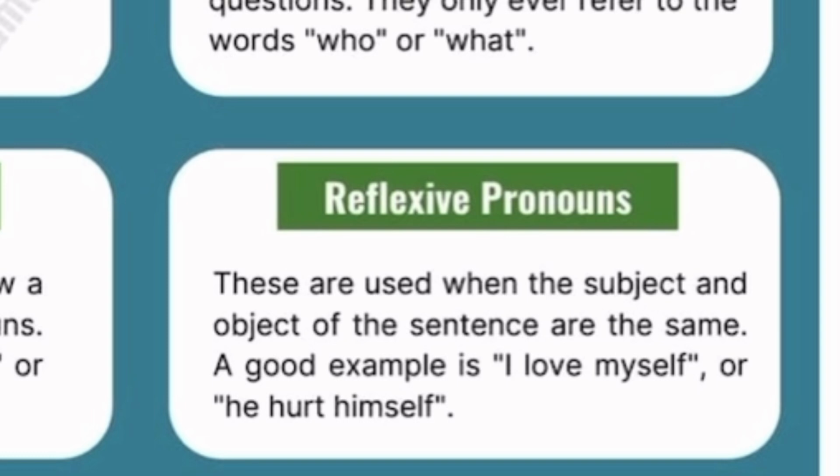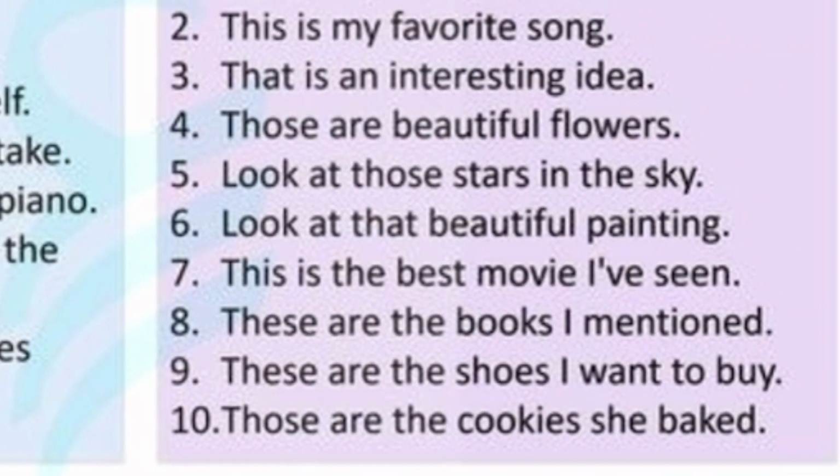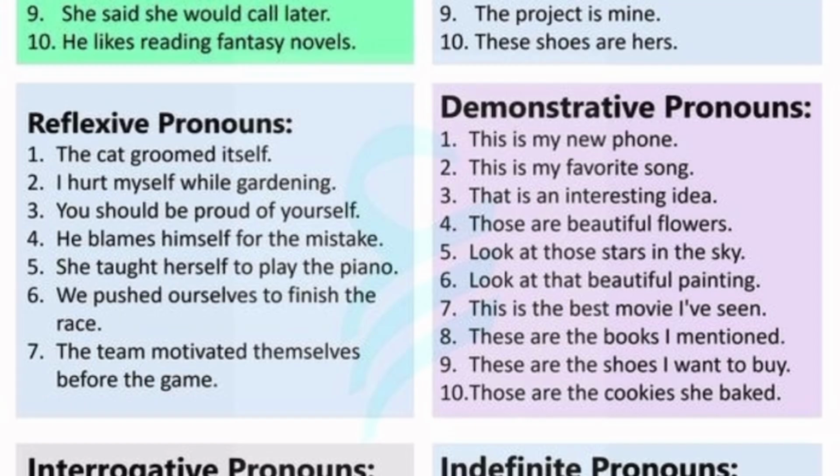Let me see if we have more examples here. The cat groomed itself. I hurt myself while gardening. You should be proud of yourself. He blames himself for the mistake. She taught herself to play the piano. You can see all this, herself, himself. They are still referring to the subject.